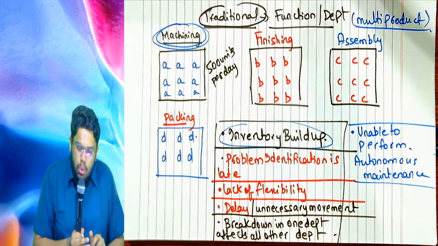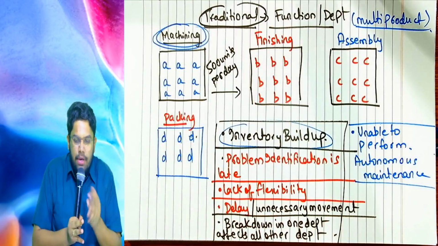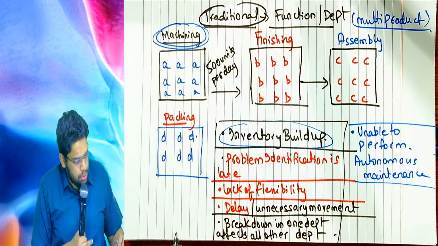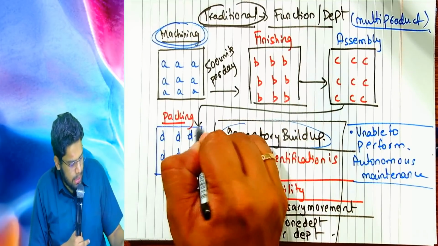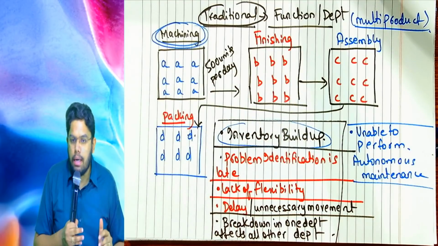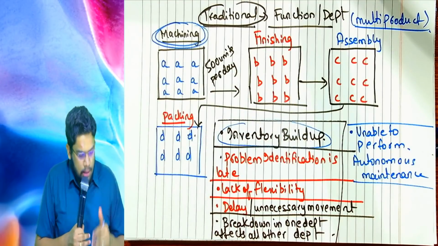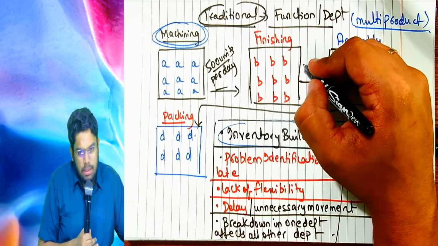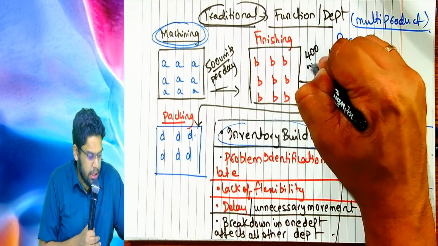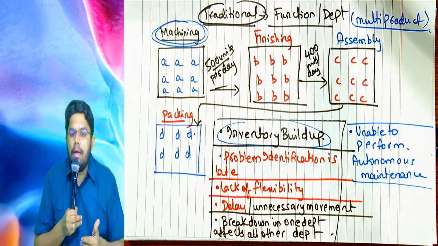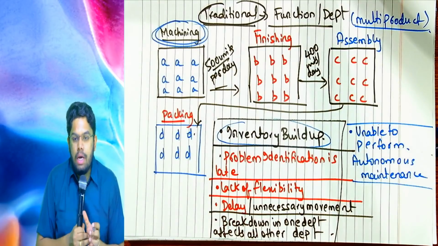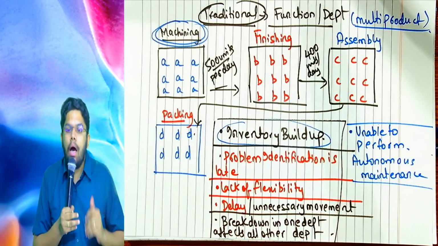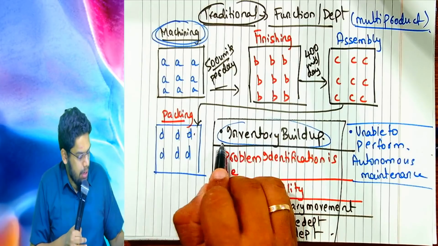Once the machining is over, it goes to finishing. Once the finishing touches are given, it is time to assemble the components. Once the assembly is over, we come to packing. So this is the flow, are you all understanding? What happens? The machining department sends 500 units per day to finishing. Now, if the finishing department's capacity is 400 units per day, tell me, every day we will find 100 units waiting, carried over in the finishing department. Are you understanding? Because of this, inventory buildup will happen.